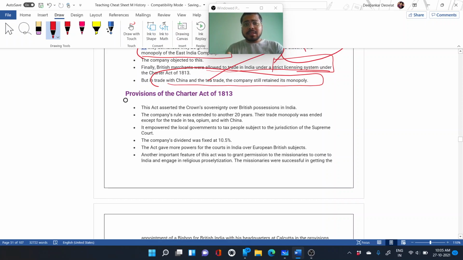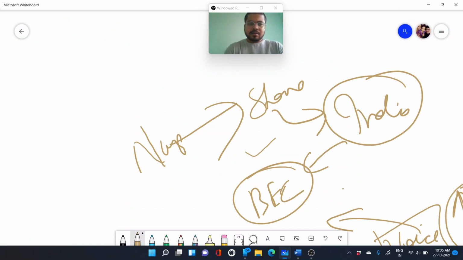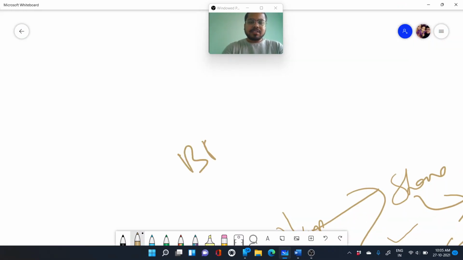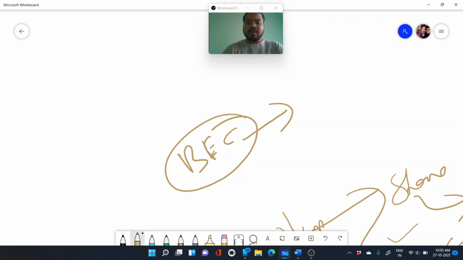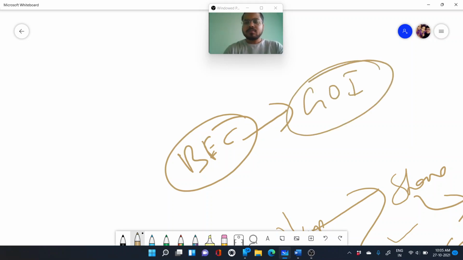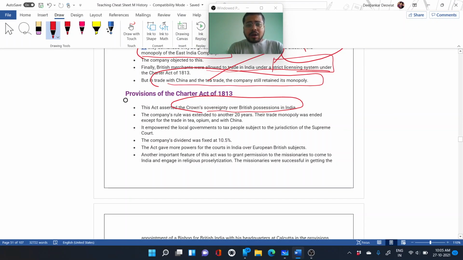So what were the provisions under the Charter Act of 1813? The main provision: the Act asserts the Crown's sovereignty over the British possessions in India. Earlier it was thought that the British East India Company had sovereignty over the government of India. Now, through this Act, the Crown will have more responsibility and more power over the government of India.